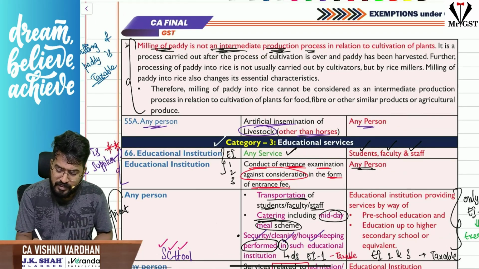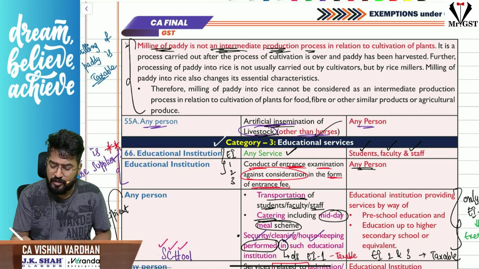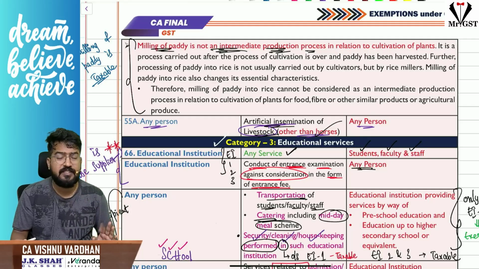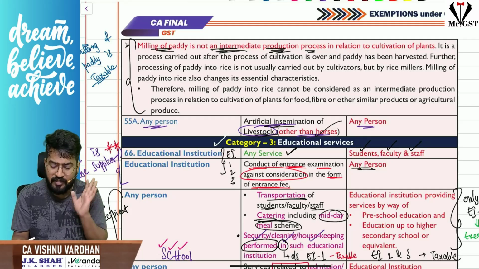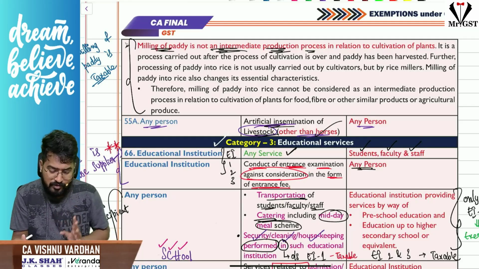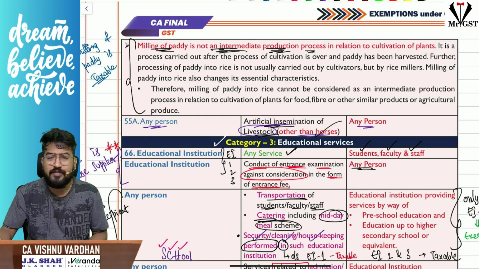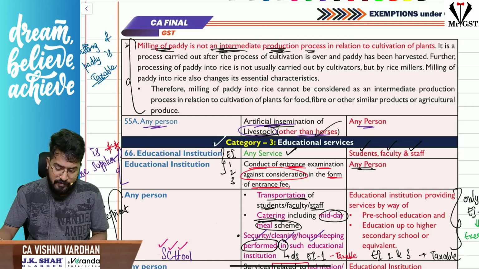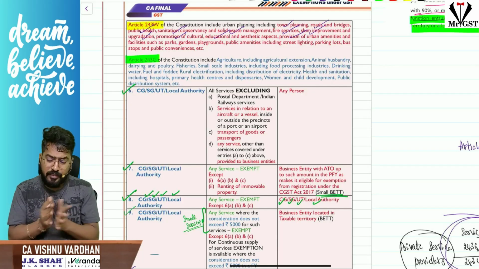Next, artificial insemination of livestock other than horses, that is also exempt under GST. I repeat, artificial insemination of livestock is also exempt under GST other than horses. Okay, so that is the concept. So with this, we are done with agriculture related services. So the next category, if you see, government services.